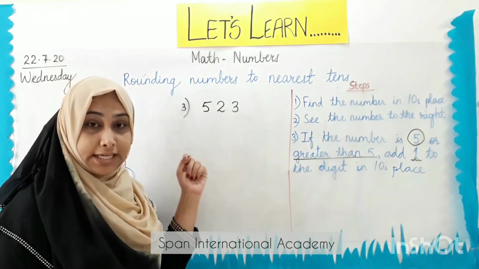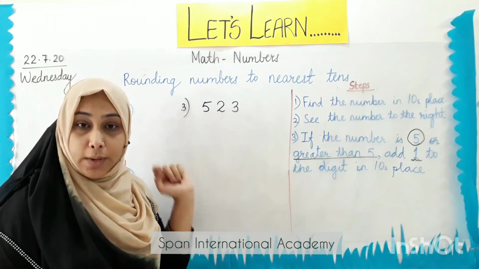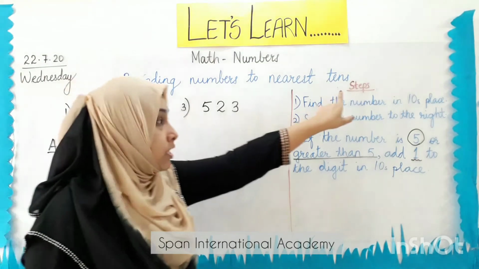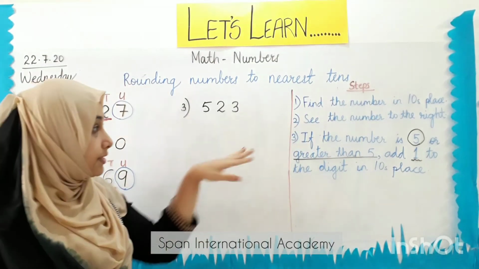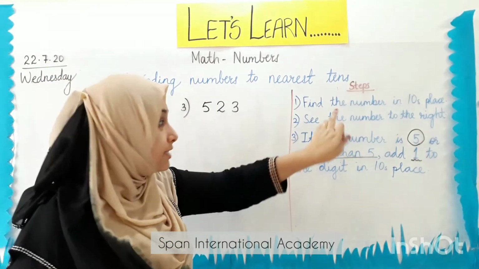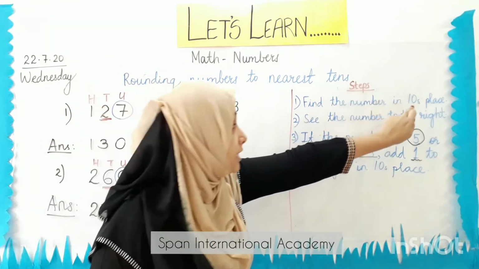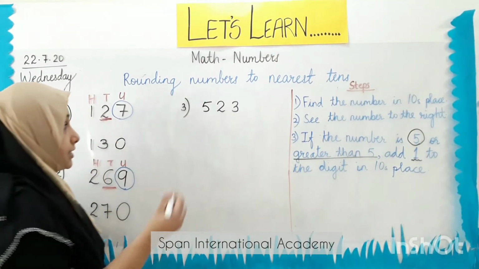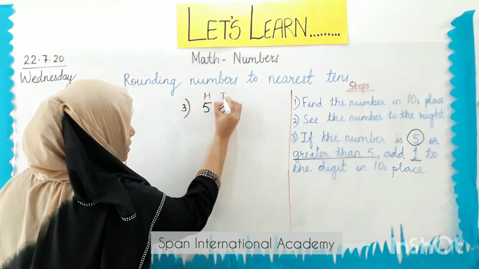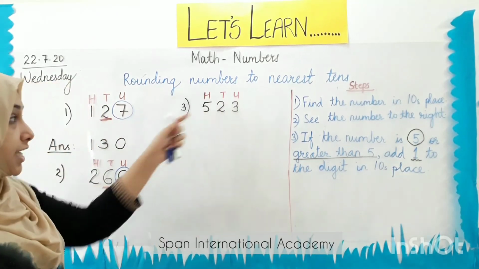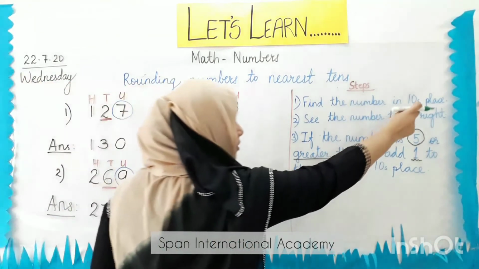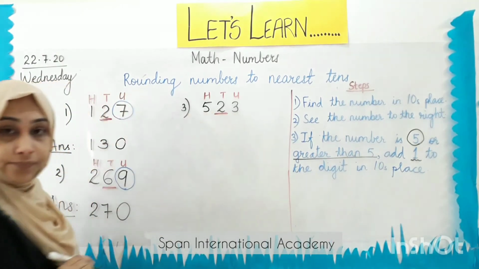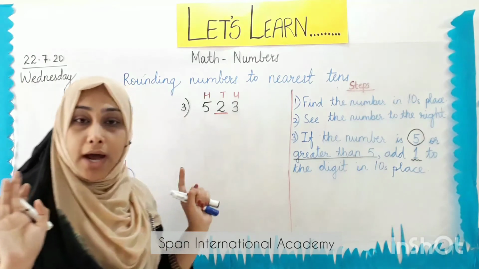Our third example is 523. So again we go back to our steps. The first step tells us to find the number in the tens place. So we have the place value with us, hundreds, tens and units. Now which number is in the tens place, students? It is number 2. We are done with step number 1.